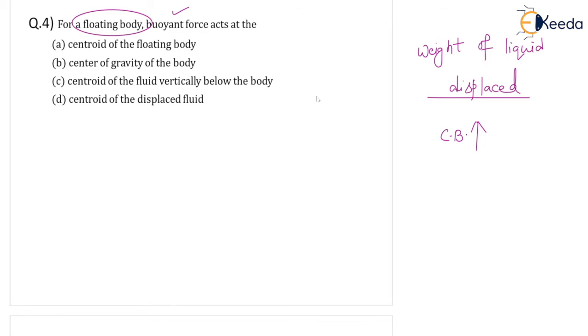If you talk about the centroid of the floating body, let us see a floating body. So this is the floating body. You can see some part of the body is outside the water, some part is inside the water. This is the free surface of water. So where is the center of gravity? This is the center of gravity, and the center of buoyancy will be a little below the center of gravity.